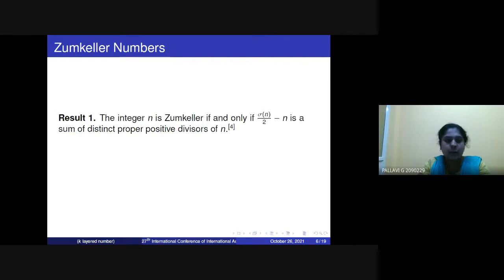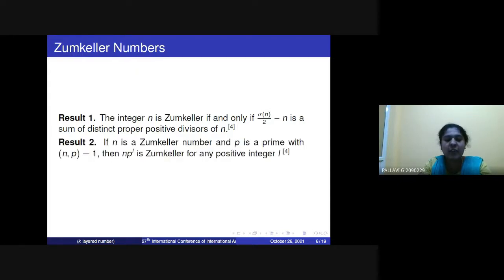Next, in the zoom Kähler paper, Peng and Bhaskara gave one result. The result is, if n is a zoom Kähler number, then the sum of the divisors divided by 2 minus n is a sum of distinct proper positive divisors of n. And result 2 is, if n is a zoom Kähler number and p is relatively prime to n, then n p to the power of l is also a zoom Kähler number.